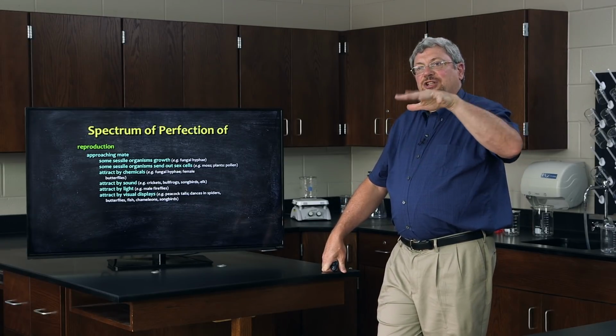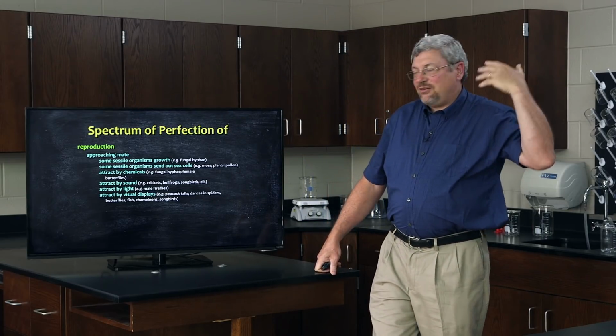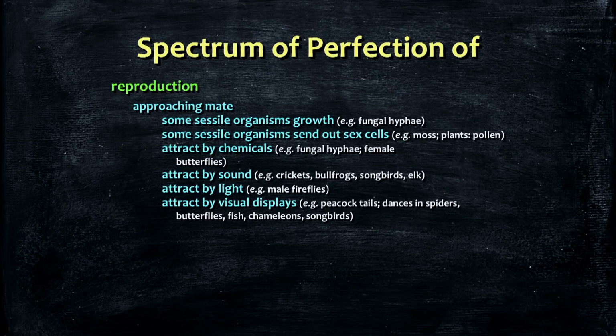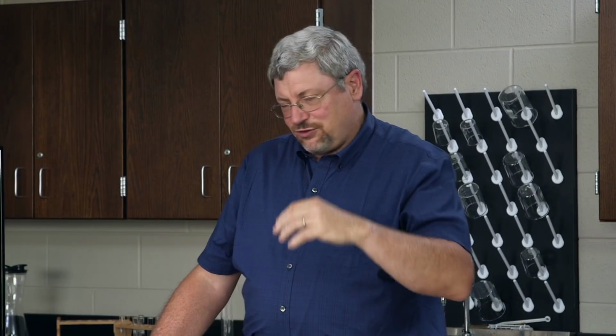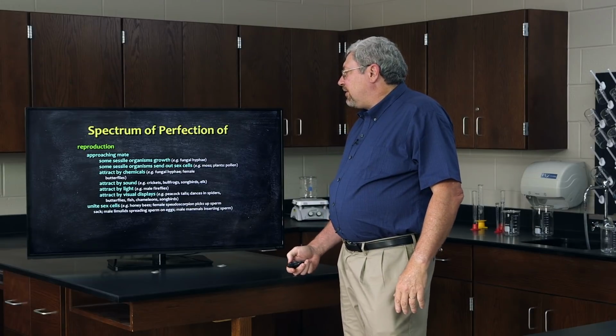Fireflies, for example, flash on and off, indicating to another individual where they're at, and that individual flies in to mate with them. Others have dances that they're trying to show off to their mate. We see this in various birds. The peacock, for example, shows the beauty of his tail to the peahen. Spiders often dance to attract their mate, and if you've got, I guess, the best looking dance, you draw your mate in that fashion.